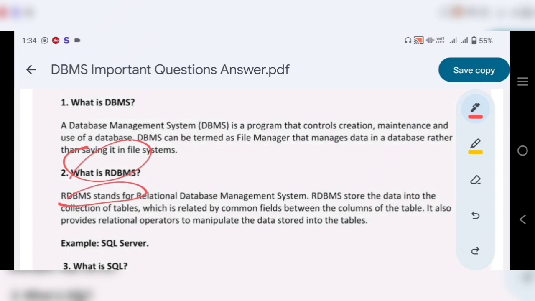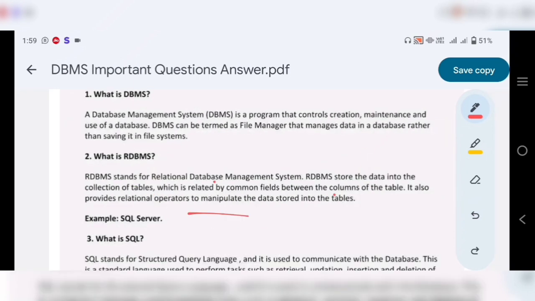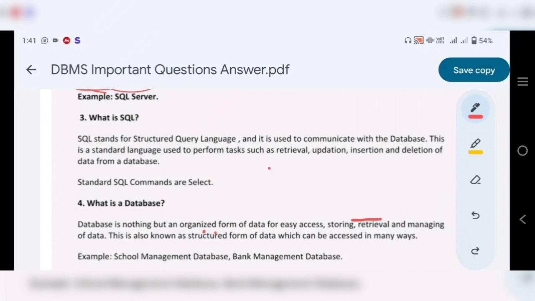The second question is, what is RDBMS? RDBMS stands for Relational Database Management System. RDBMS stores the data in a collection of tables, which are related by common fields between the columns of the tables. It also provides relational operators to manipulate the data stored in the tables. Example, SQL Server.